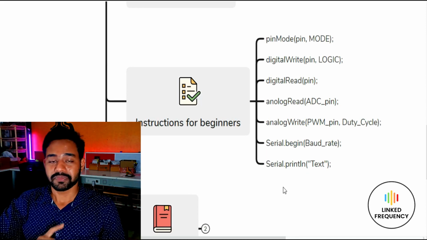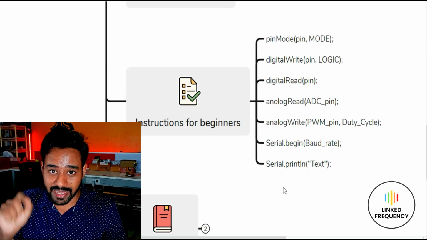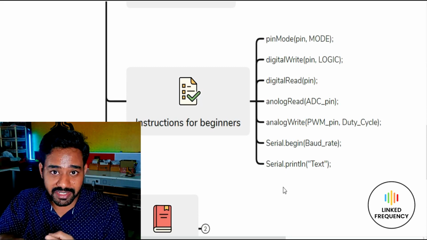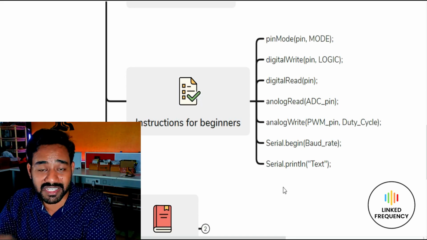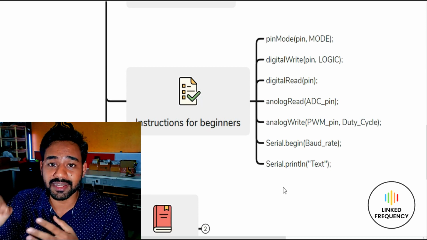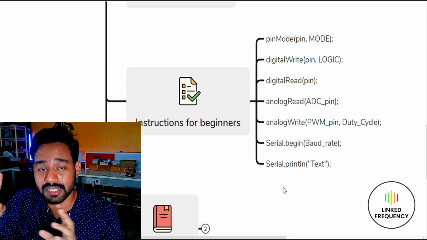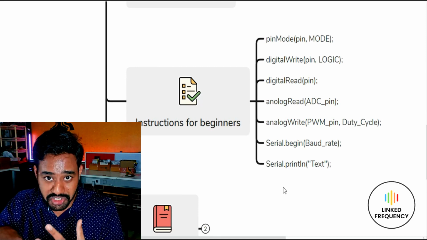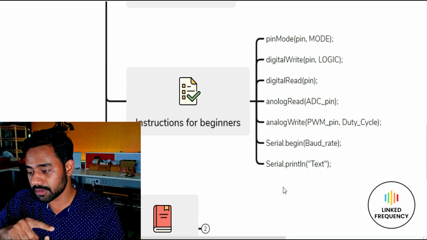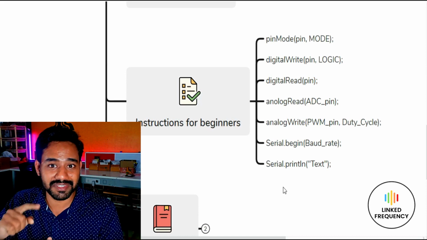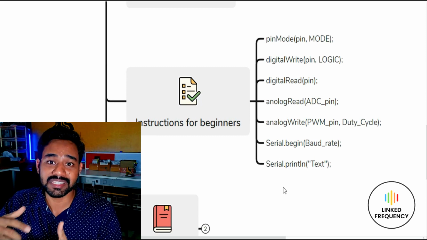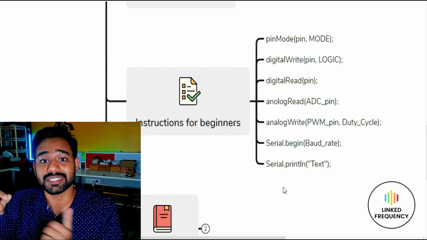But right now, do remember, pinMode is dedicated for declaring the direction or the kind of pin used for a certain application. digitalWrite is dedicated for sending a digital signal to a specific actuator, and the digitalRead instruction is dedicated for reading a digital signal from different digital sensors. And analogRead is an instruction dedicated for reading analog data from an analog sensor. And then we have analogWrite, which is dedicated for generating an analog variable electrical signal for an analog actuator.